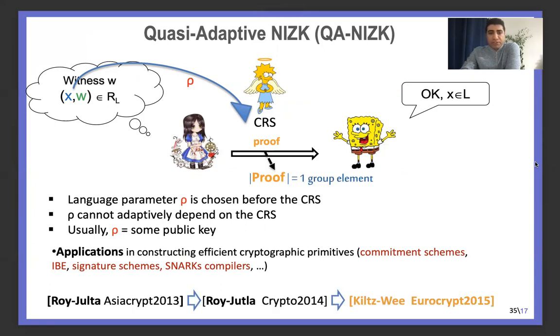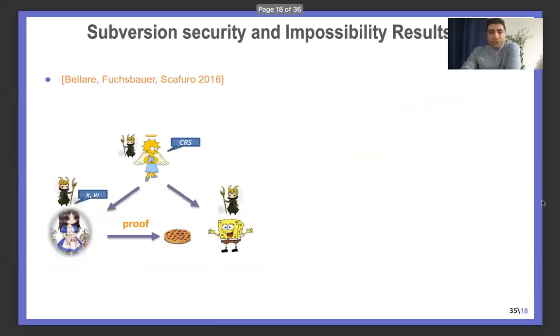The story of QA-NIZK started with Jutla and Roy at Asiacrypt 13, and then ended with Kiltz and Wee, which gives the most efficient QA-NIZK, where the proof contains only one group element. In this talk, we are going to work on the Kiltz-Wee construction. We saw that quasi-adaptive NIZK and NIZK were mainly in the CRS model, where one needs to trust the CRS generator. But later, Bellare et al.